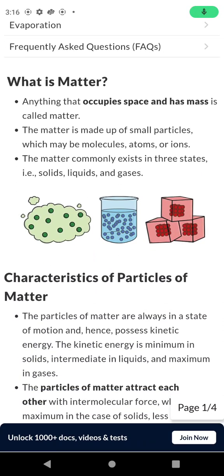Anything that occupies space and has mass is called matter. Matter is made up of small particles, which may be molecules, atoms, or ions. Matter commonly exists in three states: solids, liquids, and gases. Characteristics of particles of matter.